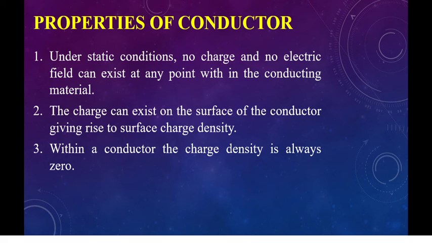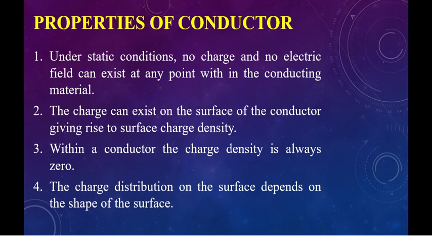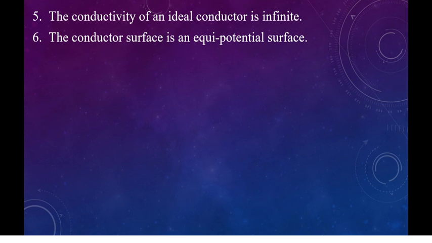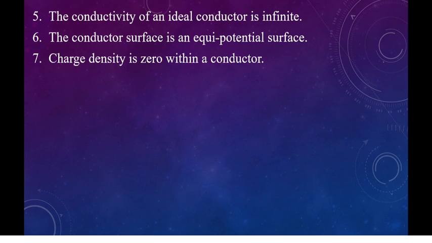The next property, the charge distribution on the surface depends on the shape of the surface. Next property, the conductivity of an ideal conductor is infinity. And the sixth property is the conductor surface is an equipotential surface.